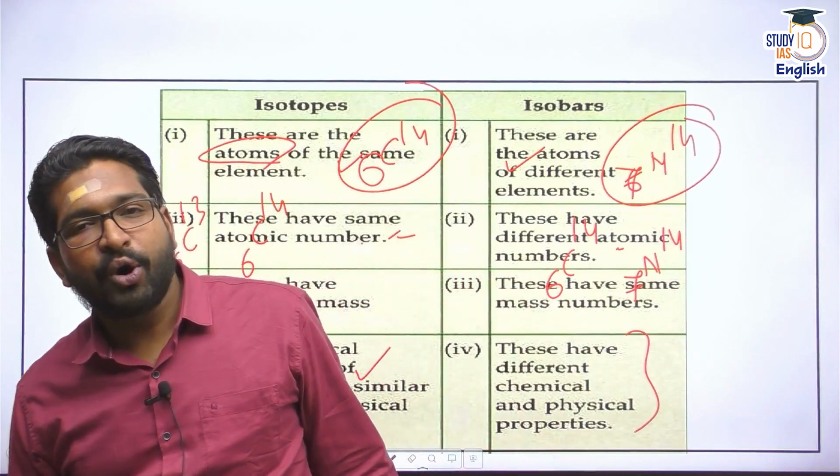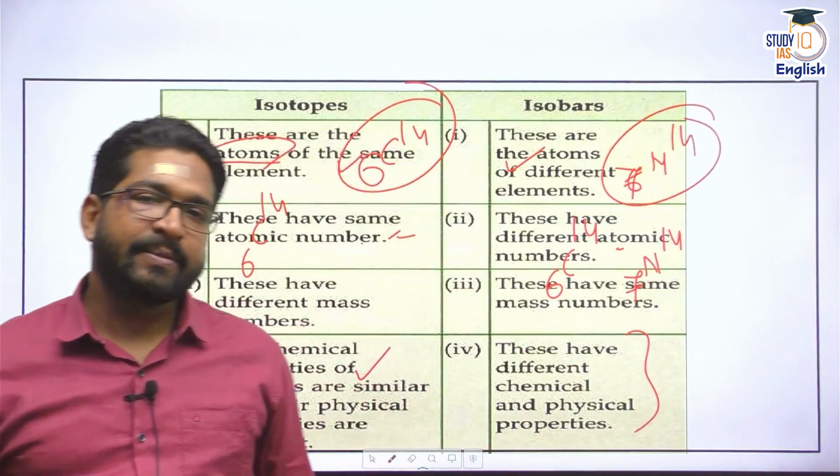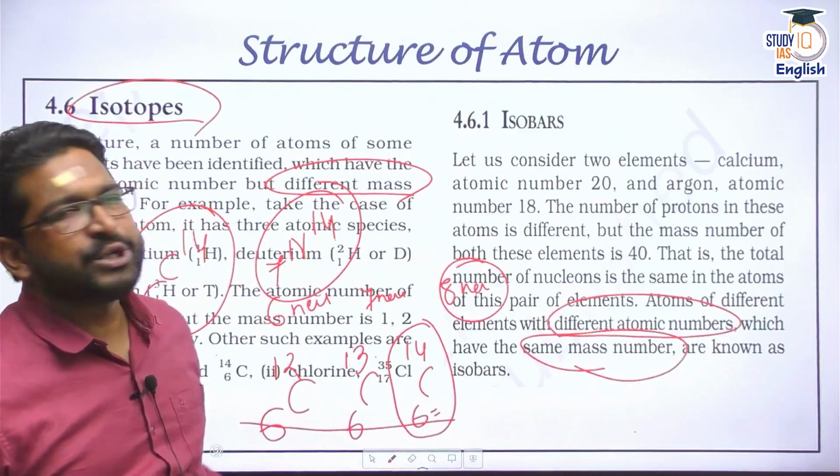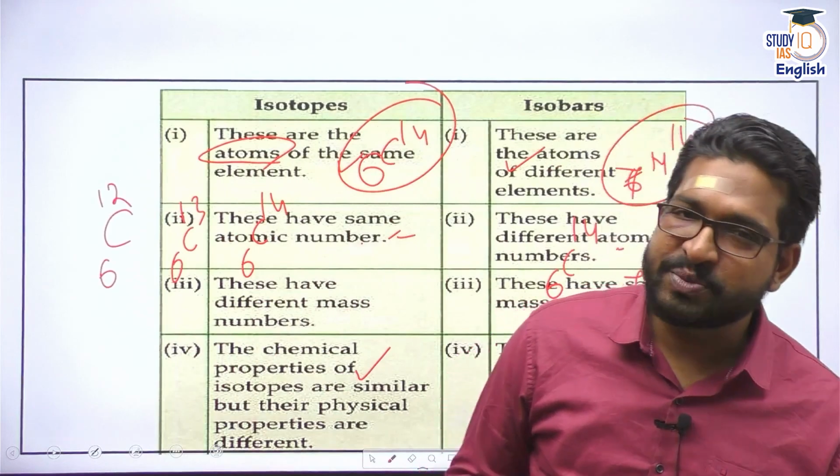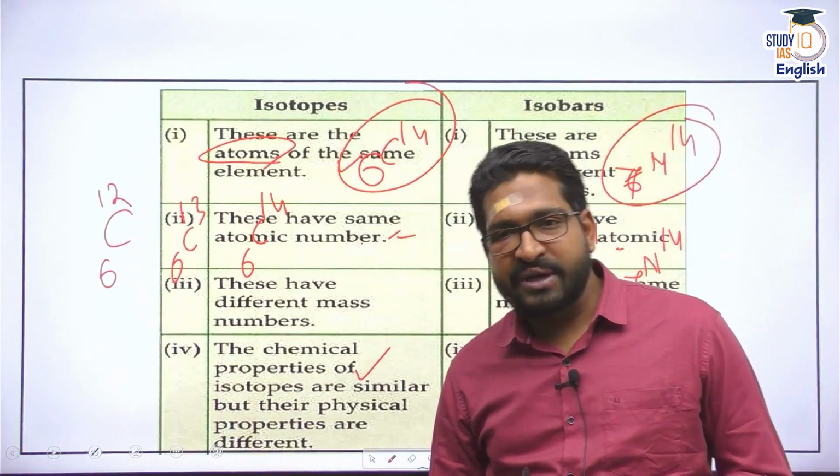MCQs can be formed on these. Clear? Right. So this was the basic discussion of structure of atom, valence electrons, and isotopes and isobars. That's the end of our chapter 4.